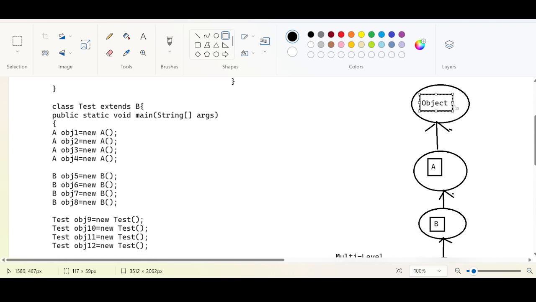Yes or no? All the properties and behaviors of Object class, all the properties and behaviors of A class, and all the properties and behaviors of B class will be inherited by what?